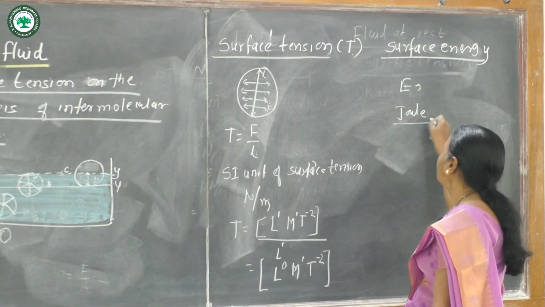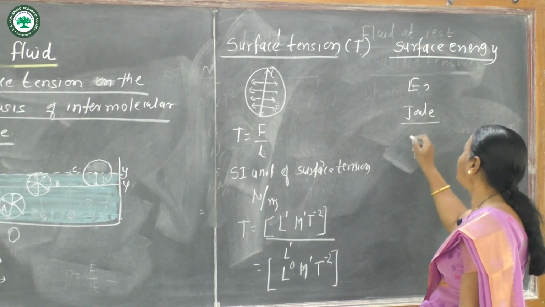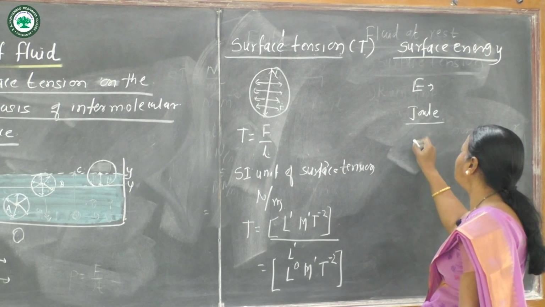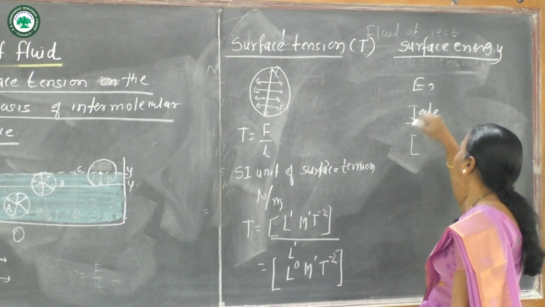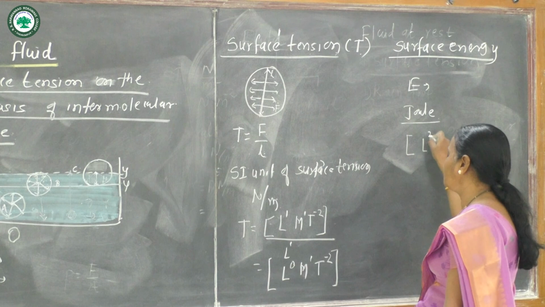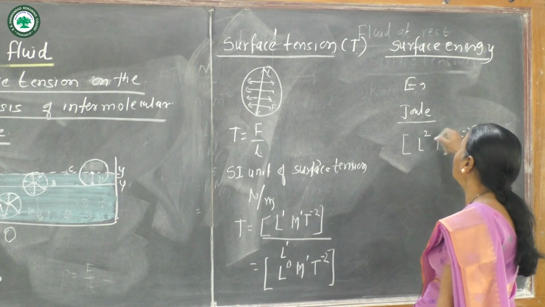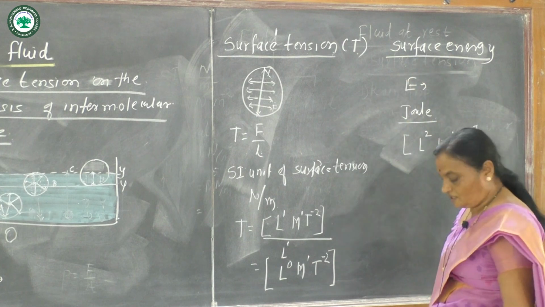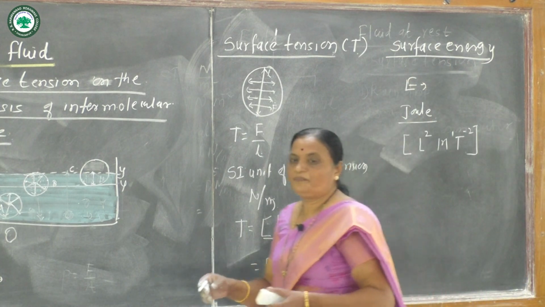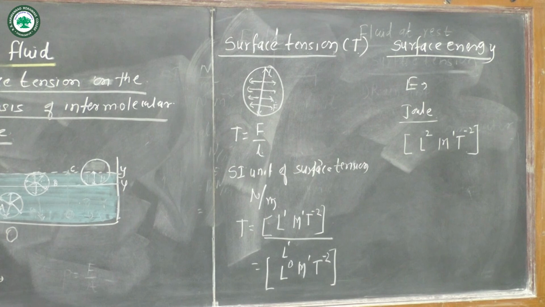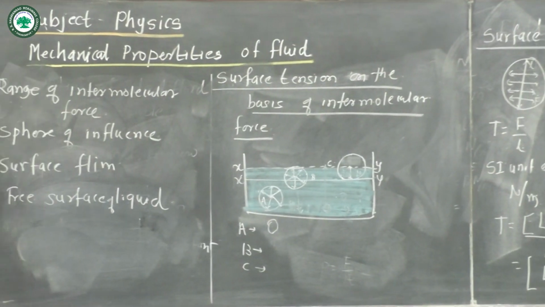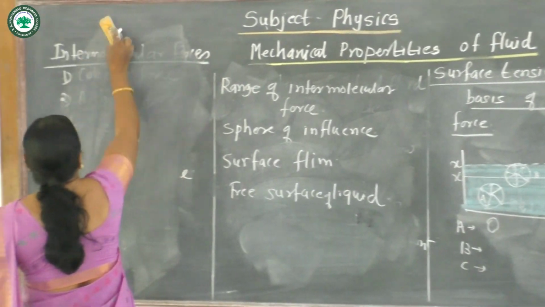The dimension is the dimension of energy, L2 M1 T minus 2, which is the dimension of surface energy. Now we see the relation between surface tension and surface energy.